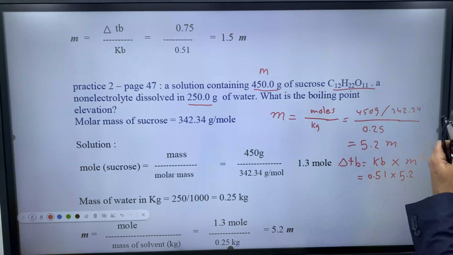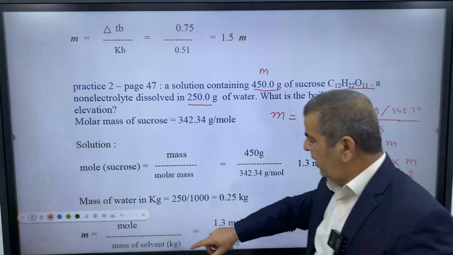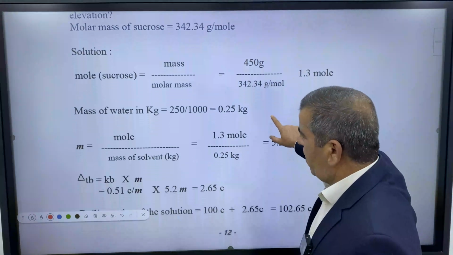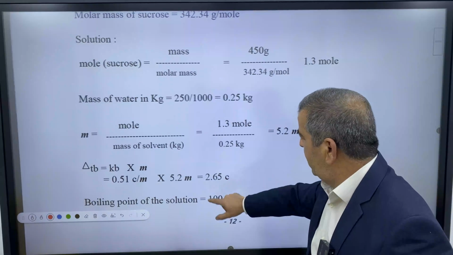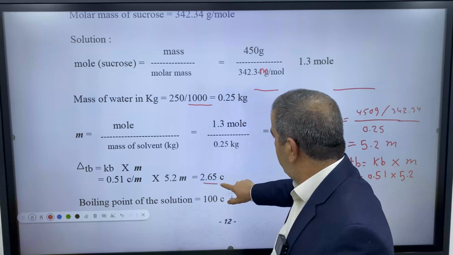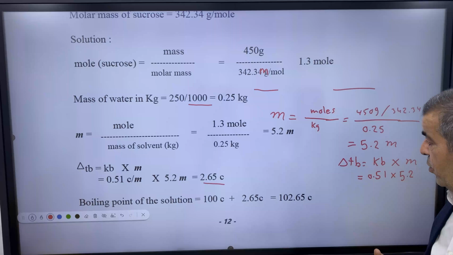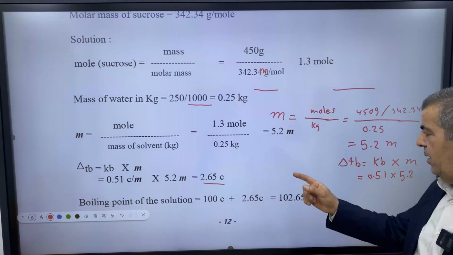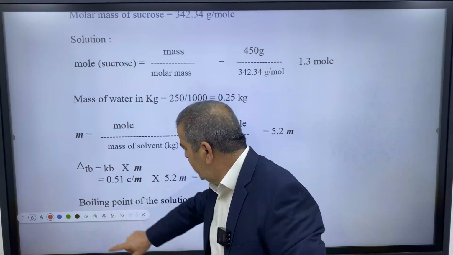This equals a little bit less than 3. Let's see the result here. It is 2.65 Celsius. So what is the boiling point of the solution? It is the initial, which is 100, plus 2.65 Celsius, and this is the final.